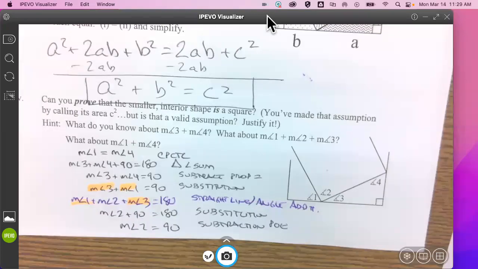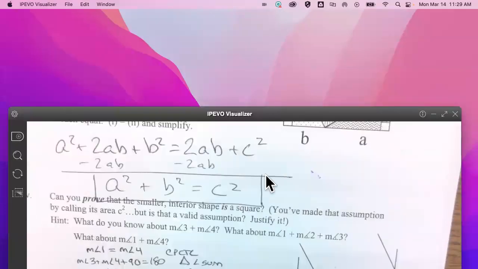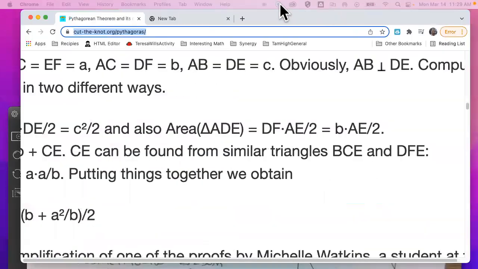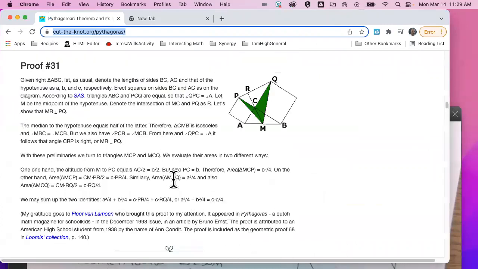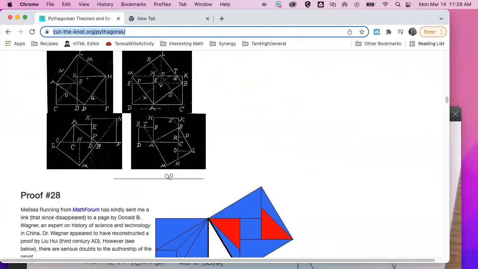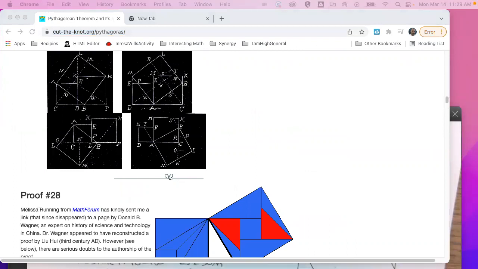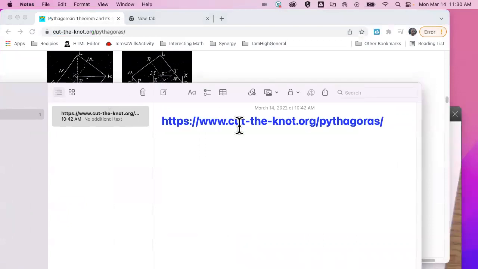What I'd like to do is direct you to a particular website. And the website is called cutthenot.org, with dashes. I wrote it up here somewhere. Cutthenot.org. I'll put this up for you in just a minute.